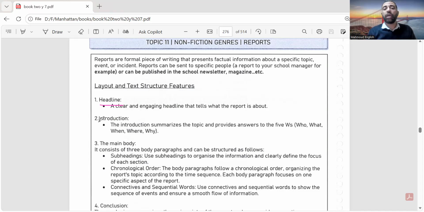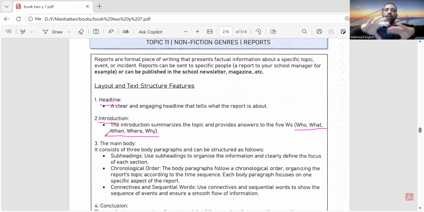And number two, the introduction. In the introduction, you must indicate the 5 Ws. This is really important. So as a cat report or a news report, you must use the 5 Ws. What are the 5 Ws? Number one, who made it, what is it, when it happened, where did it happen, and also why it was happening or why it happened.